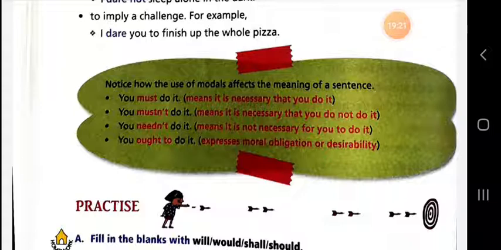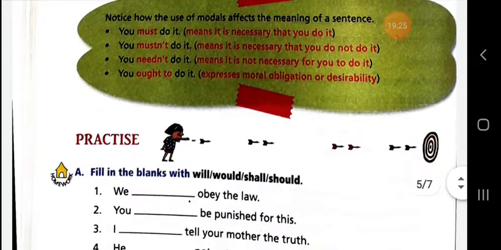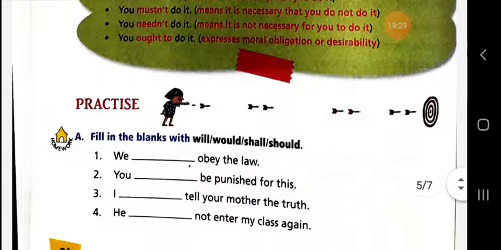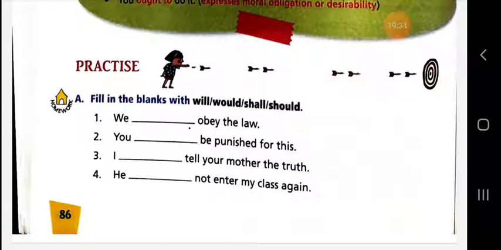And now some examples are given here for your practice. Fill in the blanks with will, would, shall, should. We should obey the law. You will be punished for this. I shall tell your mother the truth. He should not enter my class again.